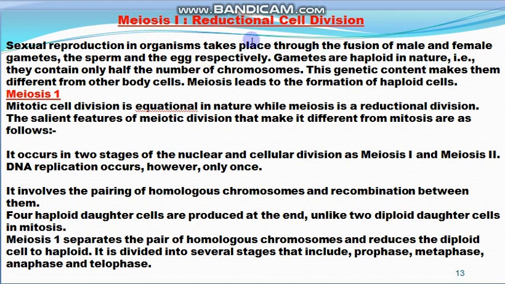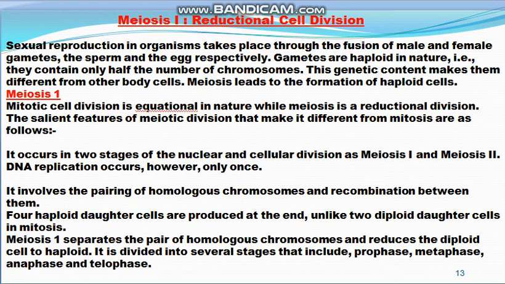Sexual reproduction in organisms takes place through the fusion of the male and female gametes, that is the sperm and egg. Gametes are haploid in nature, that is they contain only half the number of chromosomes, and this genetic content makes them different from other body cells. Meiosis leads to the formation of the haploid cells.